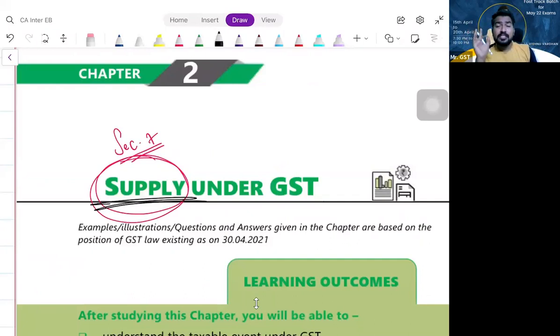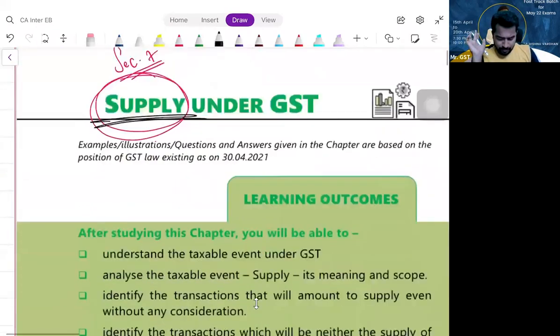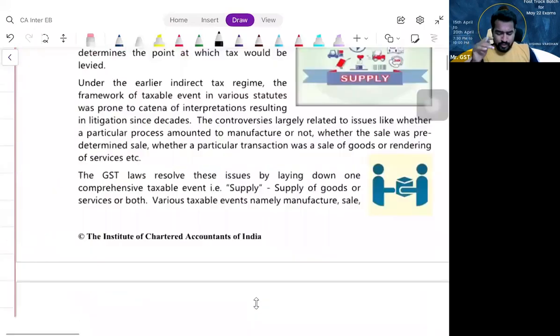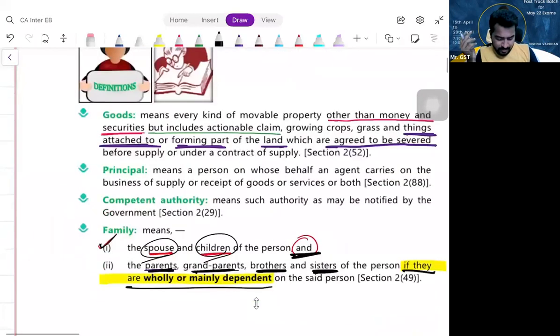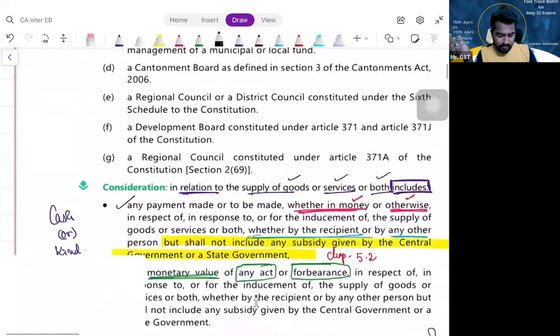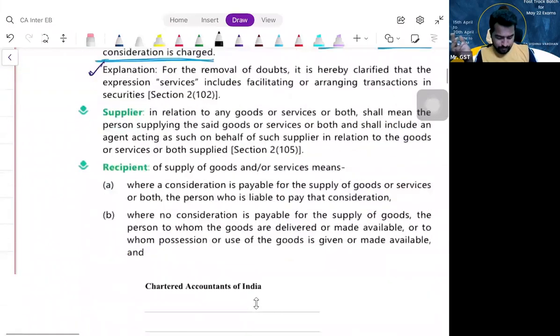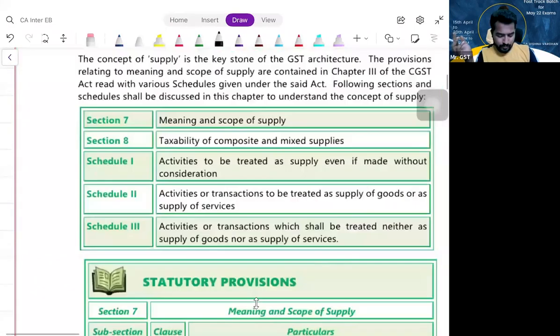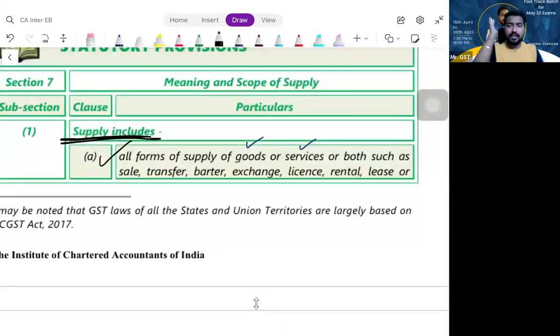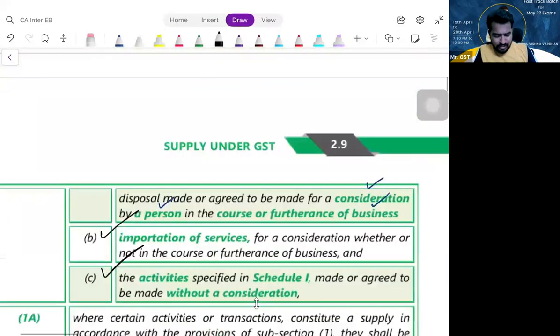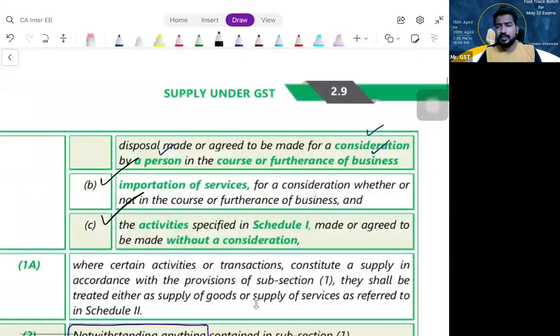Section 7, subsection 1 deals with supply. I cannot have an elaborate discussion, but we'll have a quick overview of what is supply, and it may help you for solving certain MCQs. Section 7, subsection 1 says supply includes clause A, B, and C.